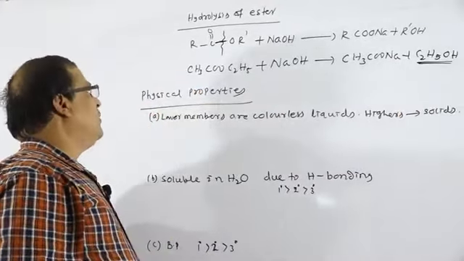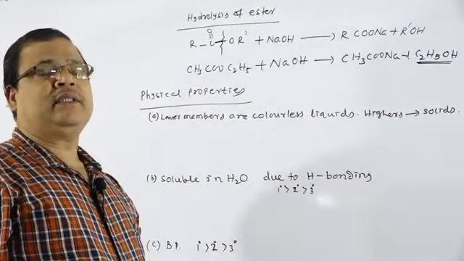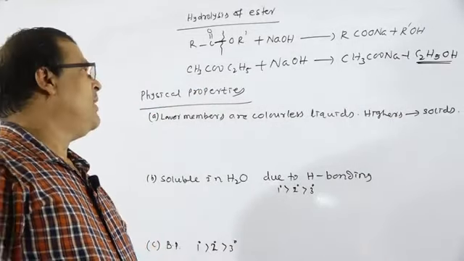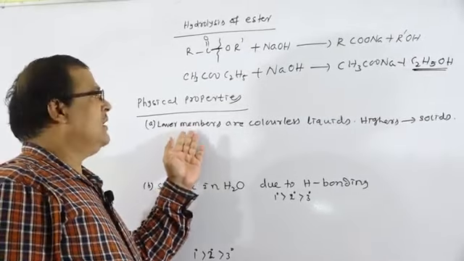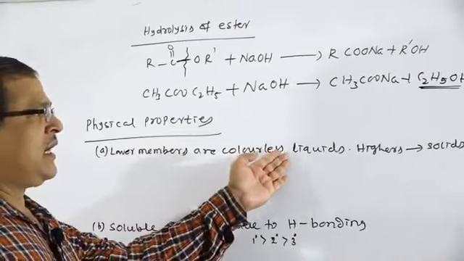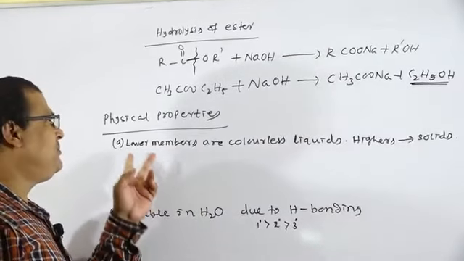Next, we will go for the physical properties of alcohols. The lower members of alcohols, for example methyl alcohol, ethyl alcohol, propyl alcohol, are colorless liquids, and higher members are solids.